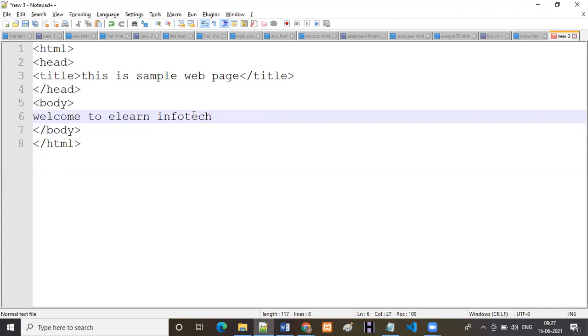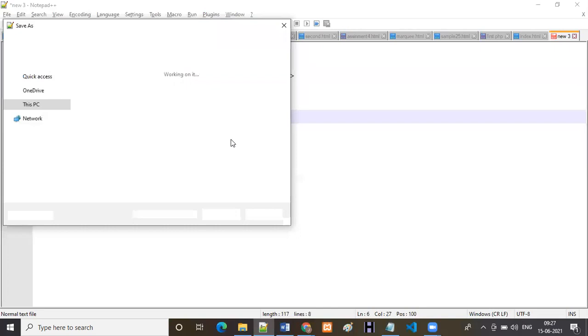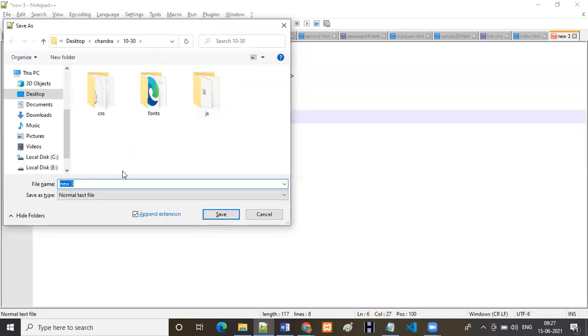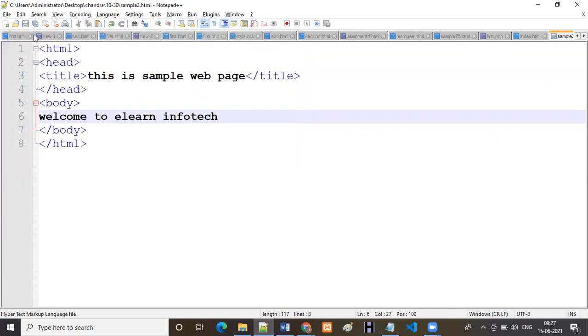After this, we have to save this page now. So now I am going to save this file in any location. For example, I already have some folder. In that folder, I am going to create, for example, this one, sample.htm or .html. You can use any extension, so it will run fine. So now I'm using the .html extension, so I have to run this file.